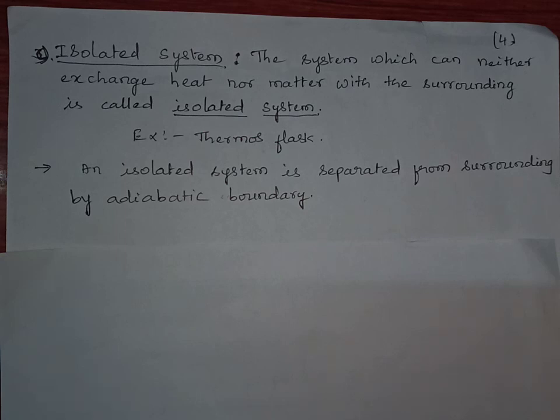Already you know about that. Thermos flask does not allow matter to enter into the system, or heat to enter into the system, or heat to come out of the system. So such type of systems are called isolated system. An isolated system is separated from surrounding by an adiabatic boundary.